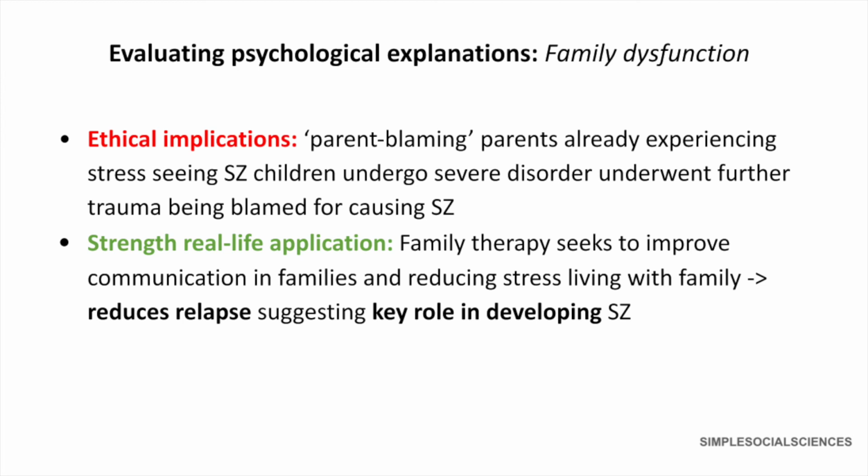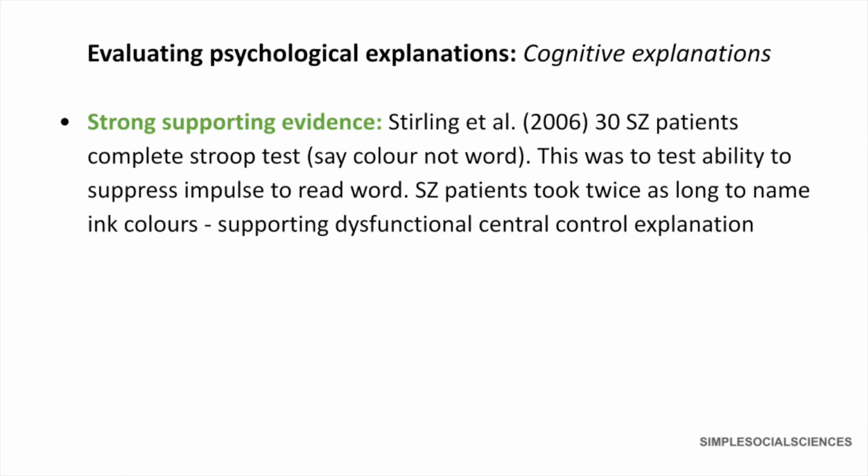The cognitive explanation has strong supporting evidence as well. Sterling et al. asked 30 schizophrenic patients to complete the Stroop test. This was to test the ability to suppress the impulse to read out the word rather than read the ink color. Schizophrenic patients took twice as long to name the ink colors, supporting the dysfunctional central control explanation.